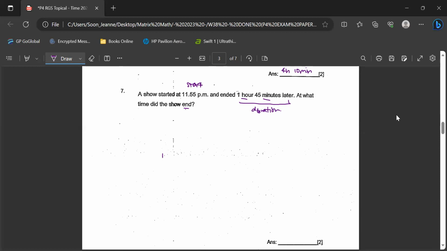Same thing, we always use our timeline. Starting time 11:55 p.m. Let's calculate 1 hour 45 minutes later. We calculate 1 hour first along the timeline. 1 hour later is 12:55. No longer PM, but it's AM because it touches the 12th hour already. So the PM becomes AM. And another 45 minutes later is actually 1:40 a.m. That's your answer.